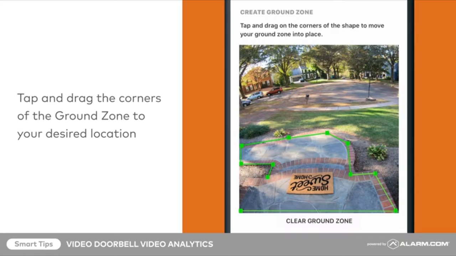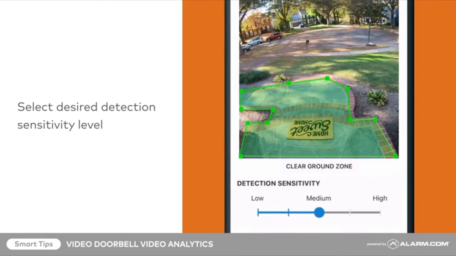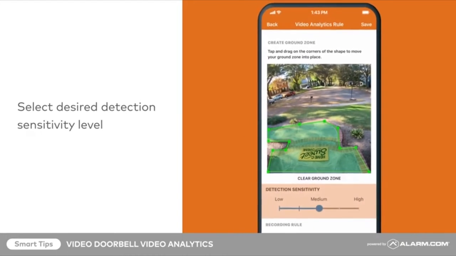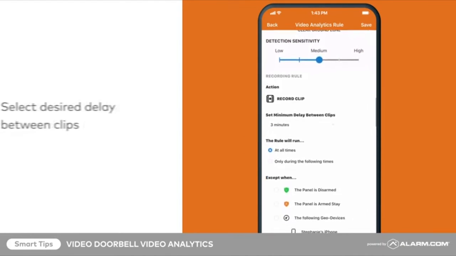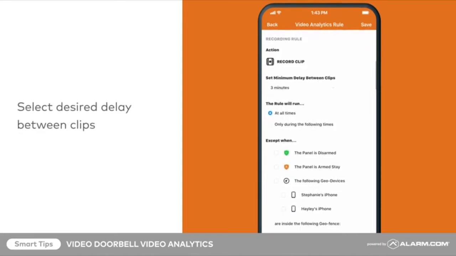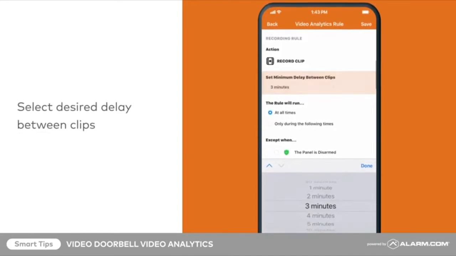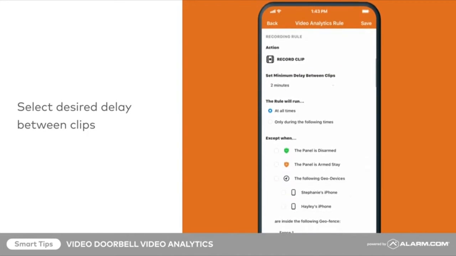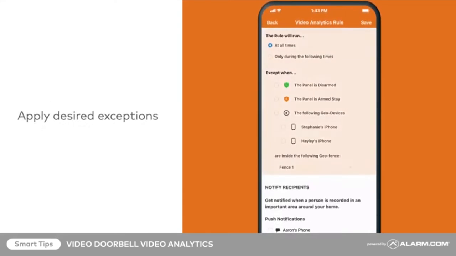Recordings will be triggered when a person's feet are detected within the green highlighted area. If you need to start over, tap Clear Ground Zone and begin again. Use the slider to select a desired detection sensitivity level. Use the drop-down menu to choose your desired minimum delay between clips. Apply any exceptions for when this recording rule should not be active.